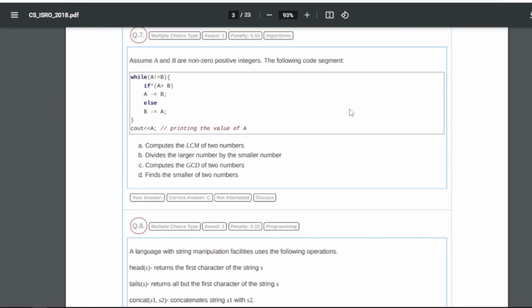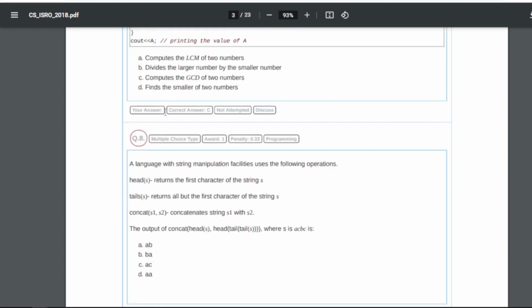Now question number 7: assume A and B are non-zero positive integers. The following code segment, right? It is basically printing the value of A. Now the answer for this will be C, that is computes the GCD of two numbers. Here you can see that we will pass A and B, right? And then checking A and B in the while loop and then calculating the GCD for it.